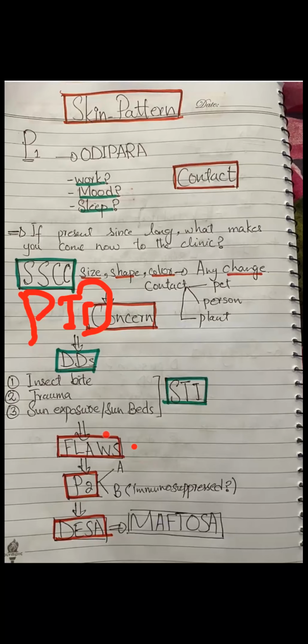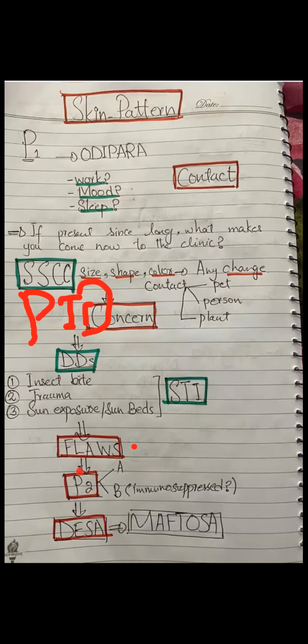Okay. So you can ask the patient, have you lost any weight at all recently? And S is for sweating. Any night sweats at all? You know the cancers have night sweats. So ask the patient any night sweats at all. S is for night sweats. So those are your red flags questions, flaws.